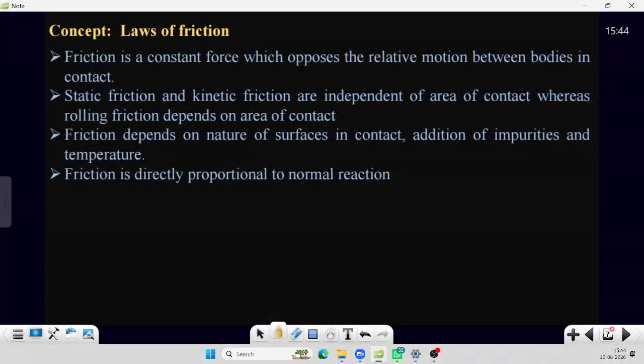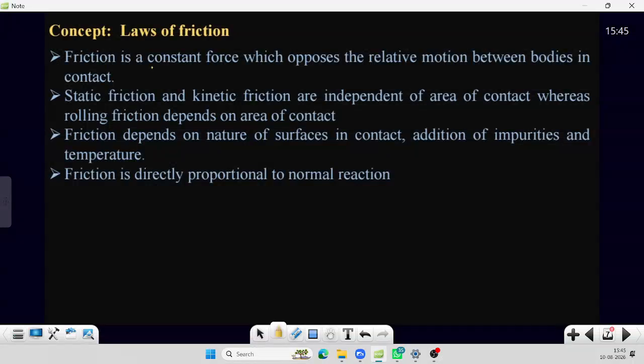Next, laws of friction. So what are the laws of friction saying?